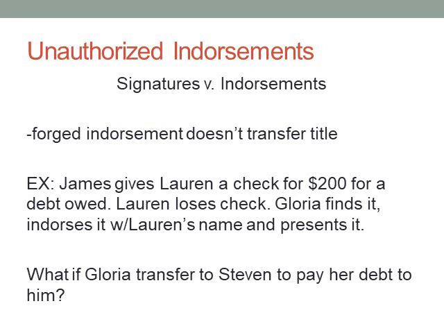So let's talk about James here. James gives Lauren a check for $200 for a debt that's owed. Lauren loses the check. Gloria finds it, endorses it with Lauren's name, and presents it. Is that gonna fly? No, that won't. That won't transfer title. That's a forged endorsement right on its face. What if Gloria transferred it to Steve to pay her own debt, and then Steve presents it? Same thing. It's a forged endorsement. Doesn't transfer title. It's not going to continue down the path.